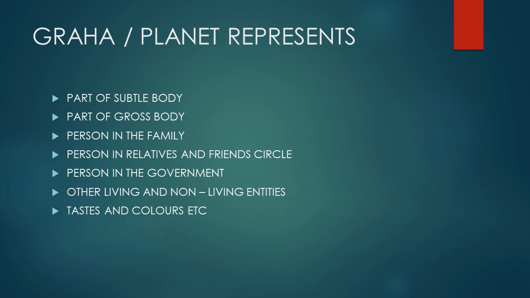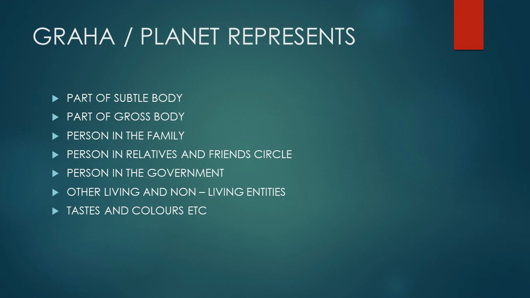A planet also represents certain non-living objects. They may represent colors, tastes. A planet represents various things: something within our subtle body, gross body, family, relatives, friend circle, society and the government, and even non-living objects. Okay, so these are the important points.